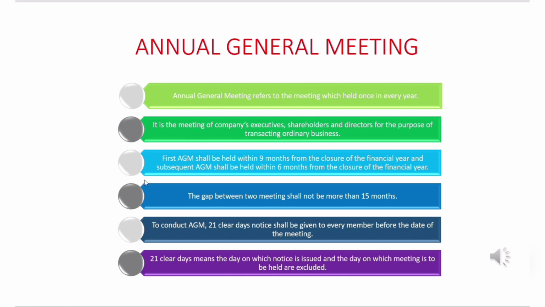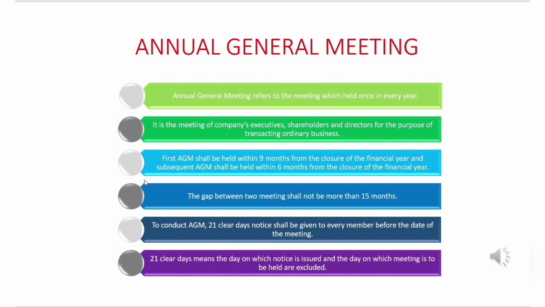Okay, it should not be more than 15 months. If it is more than 15 months, it is implied that the subsequent AGM is being absconded, or it has been cancelled. So the gap between two meetings should not be more than 15 months. Many implications would arise if it is more than 15 months.